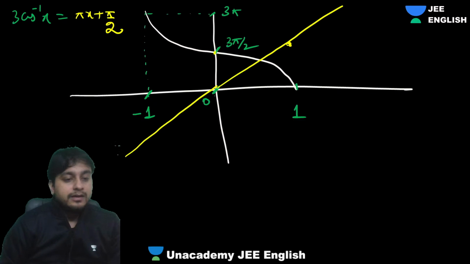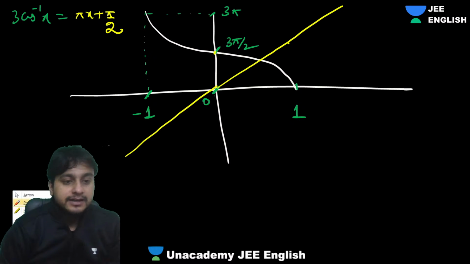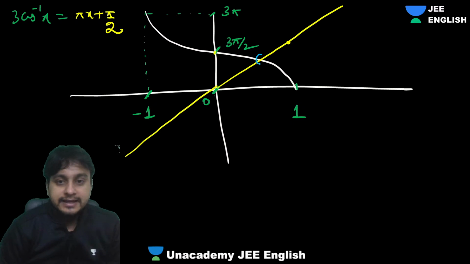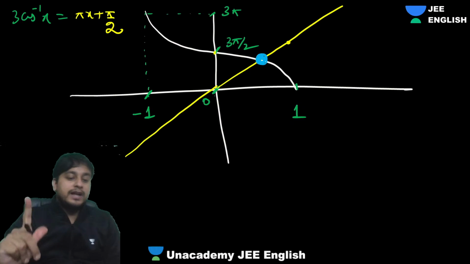So guys, tell me, how many times is it cutting? How many times is it cutting, everyone? The graphs, both the graphs are cutting at how many points? Single point of intersection. That is it. They will just meet once.